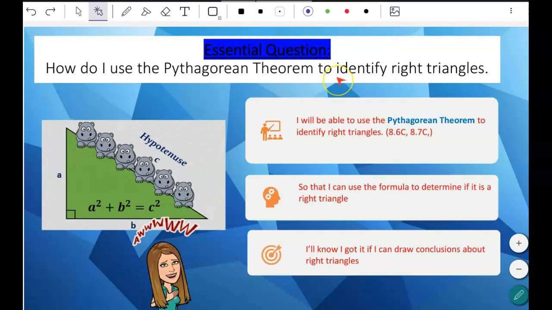So essential question: how do I use the Pythagorean theorem to identify right triangles? I will be able to use the Pythagorean theorem to identify right triangles so that I can use the formula to determine if it is a right triangle. I'll know I got it if I can draw conclusions about right triangles.